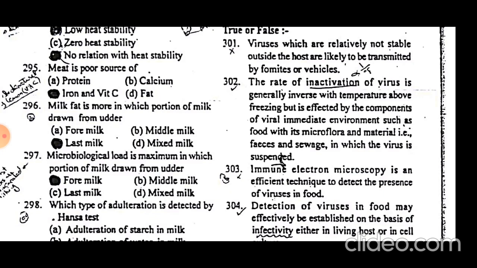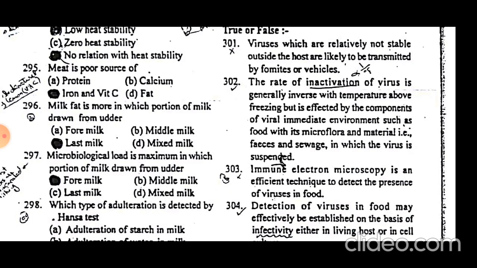If the virus is in its host, no matter how much the temperature of that host is, the host is approximately 37 degrees centigrade, so it multiplies here at the optimal stage. By our rule, the more the temperature, the less the inactivation. So the host has more temperature but the virus is less inactive in those conditions because of the environment.